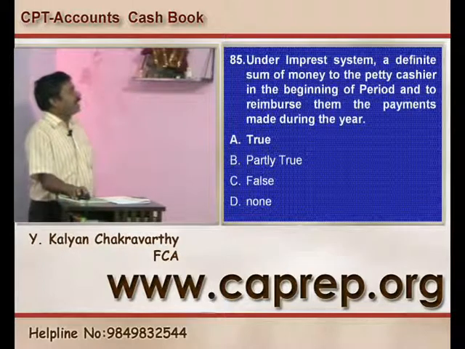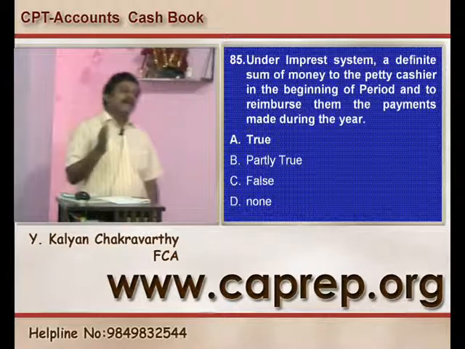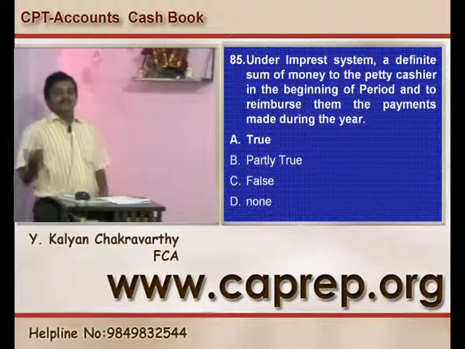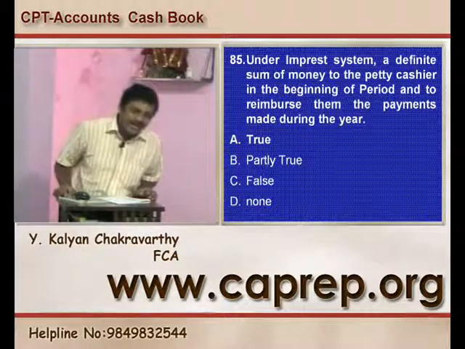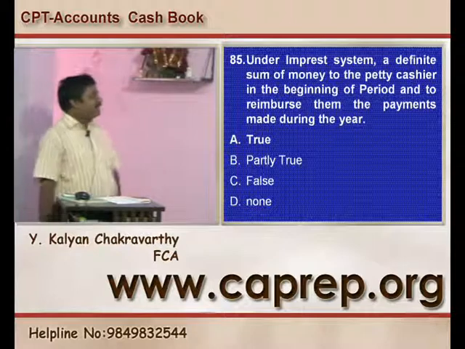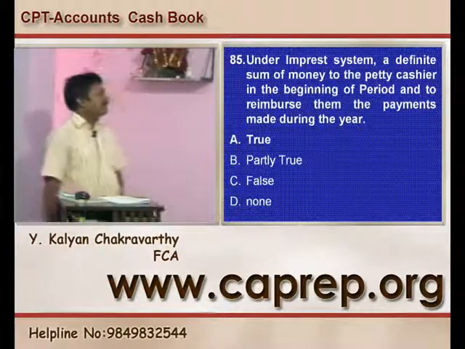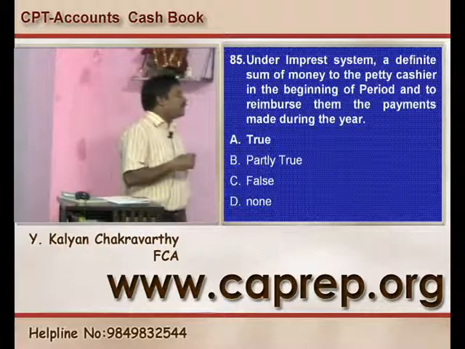Question number 85, under the imprest system. What is the imprest system? At the end of the period, the petty cashier will be reimbursed for the expenses he has met. So under the imprest system, a definite sum of money is given to the petty cashier in the beginning of the period and the payments made during the year are reimbursed.